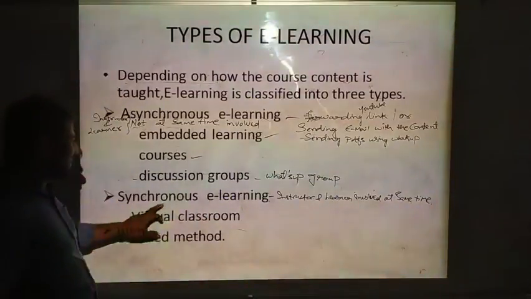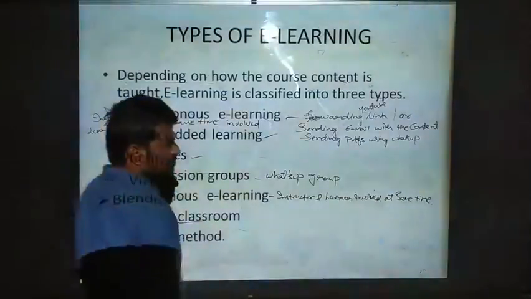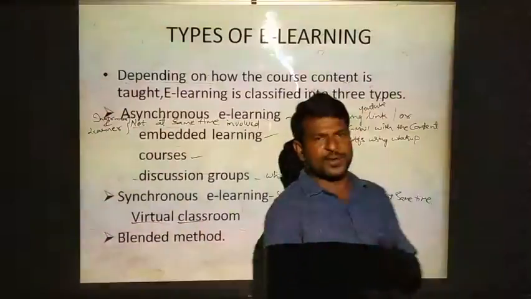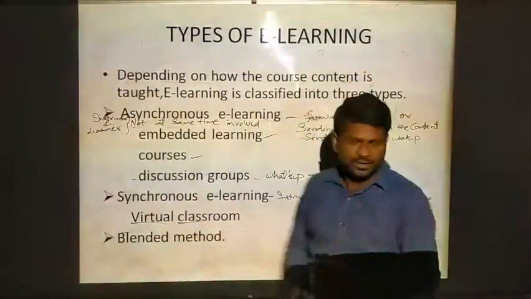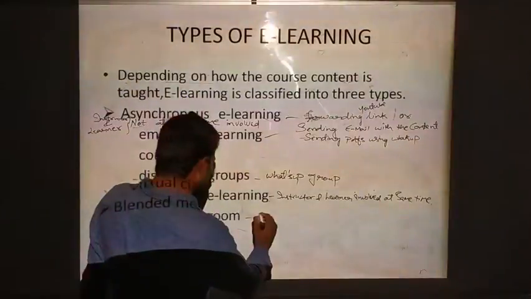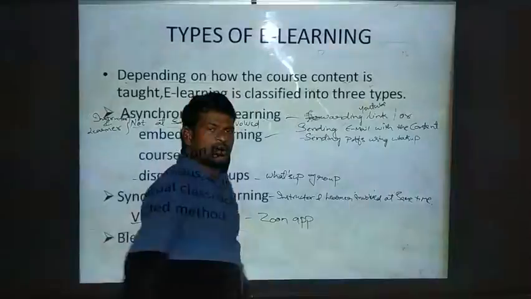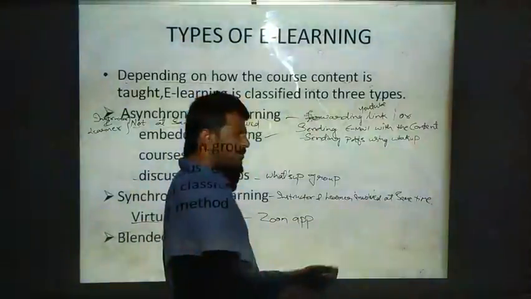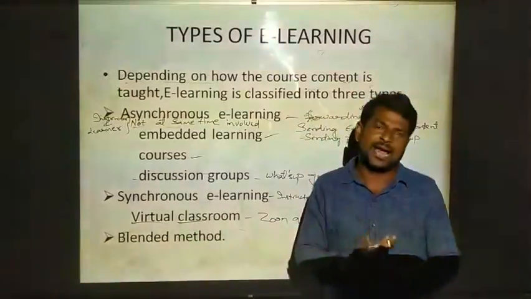In synchronous e-learning, the method followed is virtual classrooms. Virtual means not real. So this is an arranged classroom. For example, you can take the Zoom app in a virtual classroom. Many applications are there which provide virtual classrooms.